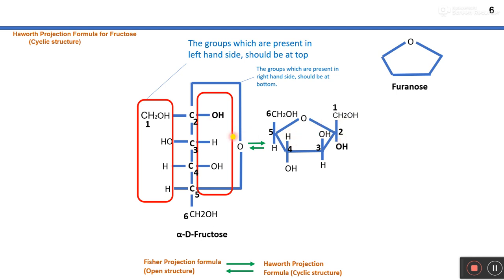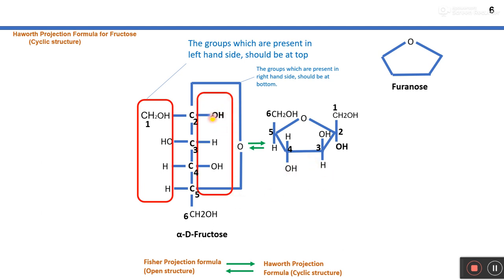Now second would be OH, OH is here, next is H, H is here, and since the position of CH2OH is here, that's why you can write this hydrogen atom at the bottom. Again in the right you will have to write all the groups or atoms which are present on the right hand side of this structure, and they should be placed at the bottom.